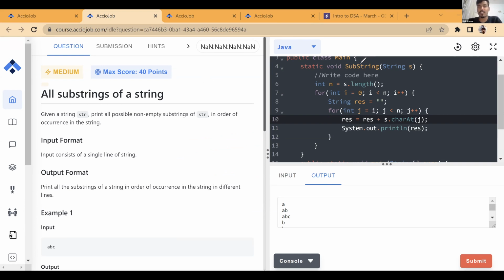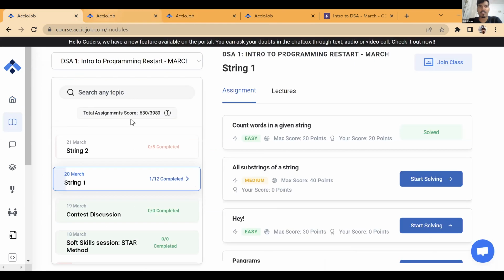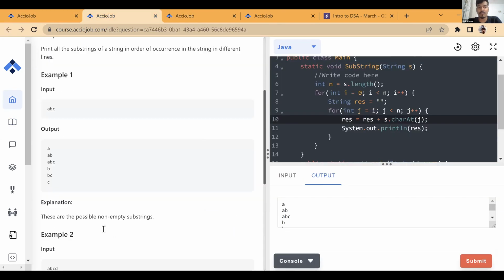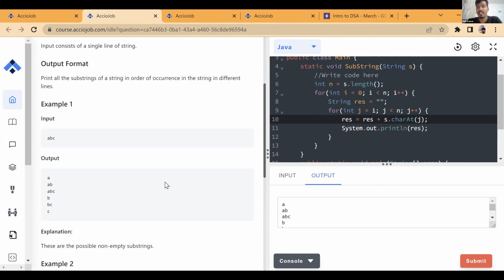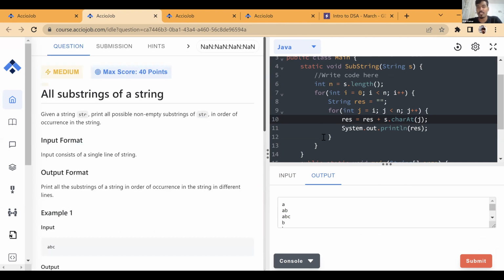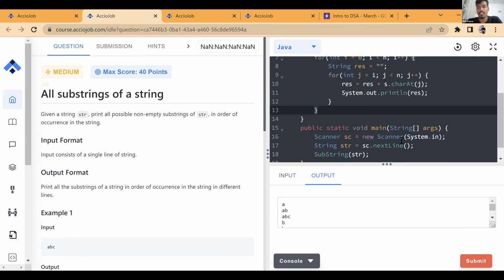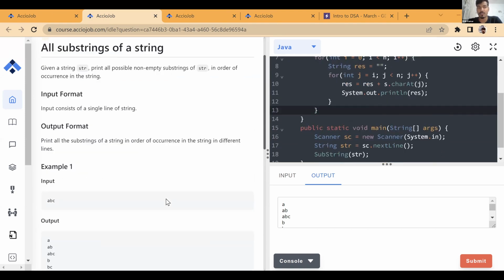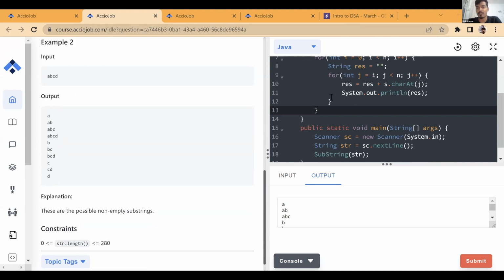Understood? See, time is very close to memory. If you understand this memory, you will easily understand why it is taking this much time and why we can't optimize that. So he created this constant thinking, what can be the largest size that we can get without error? He thought 280 is possible, and we cannot optimize this code beyond this. This is the most optimal code, and we can only go up to 280 size of string to find all the substrings. See, so costly an operation. How costly this substring finding is.